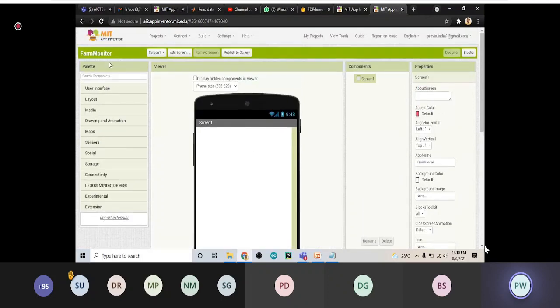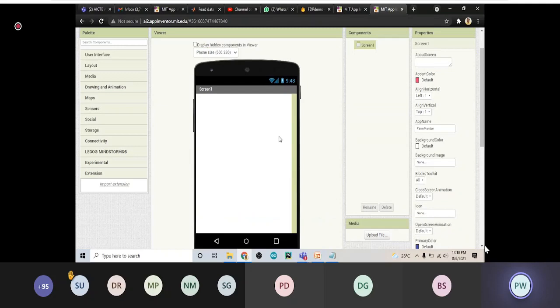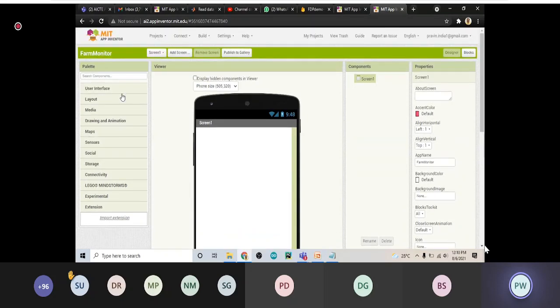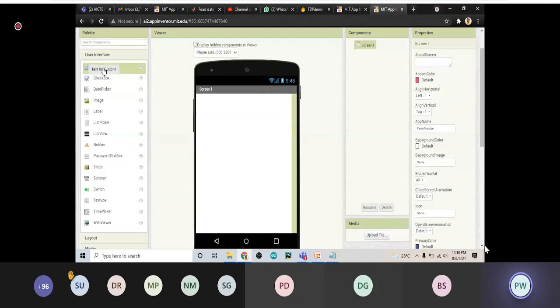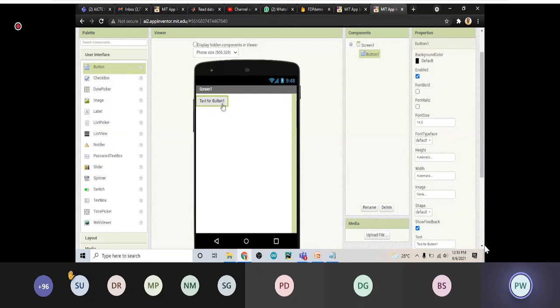At the middle there is your mobile app structure. So anything that you want, suppose I want a button, so I will pick from button and I will drag it here. So keep this button pressed of your mouse and drag it to this app. See here, this button came to your app. Okay, so this is the button.